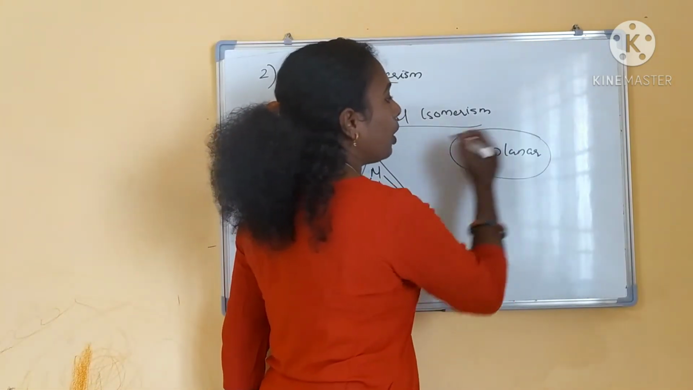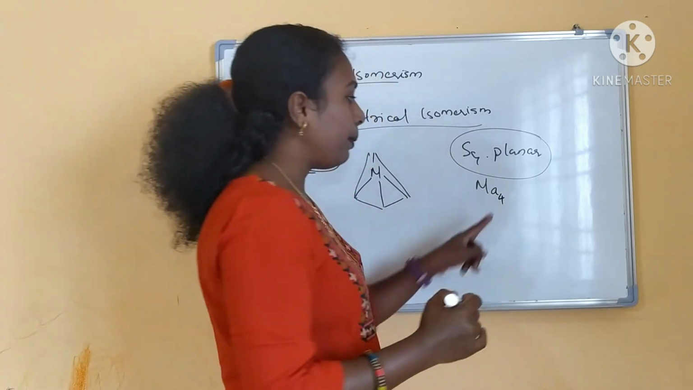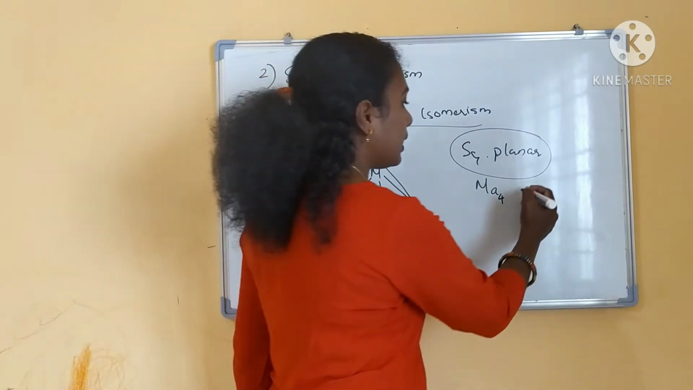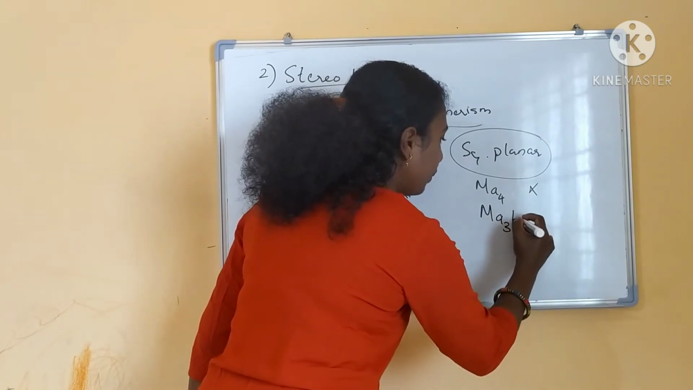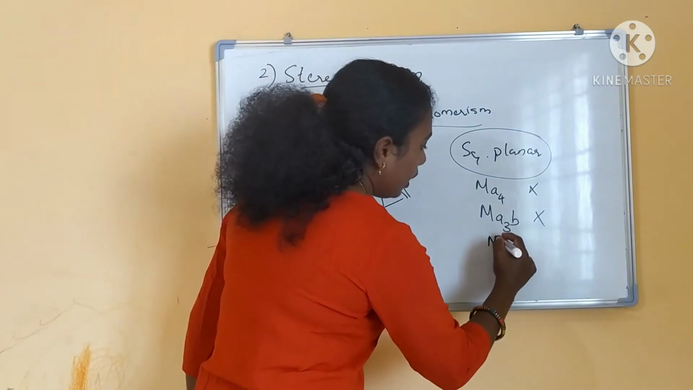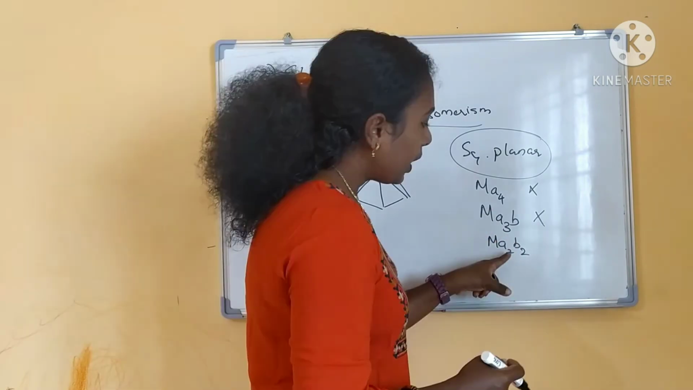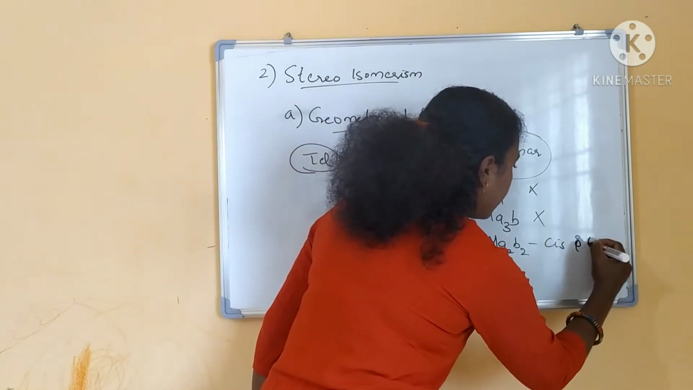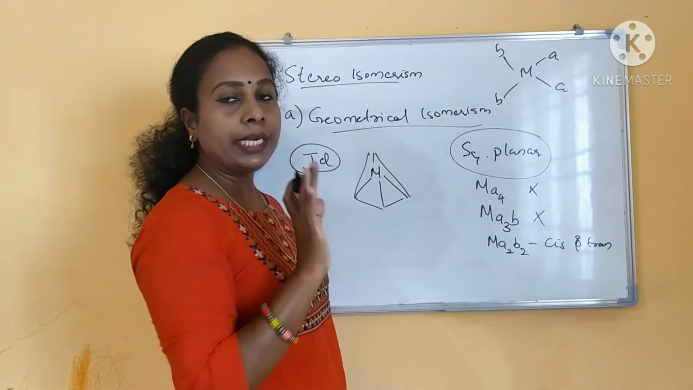Then coming to the square planar complexes, metal MA4 type. A I am representing ligands, okay. All the 4 ligands are the same, there will not be any geometrical isomers. And MA3B type, one ligand is different, this will not show any geometrical isomers. And if you are having MA2B2 type, this will show in square planar complex, okay. And this complex will show 2 types of isomers, and you know very well, cis and trans isomers, right? There's no need to explain. This is the cis isomer and the opposite side will be the trans isomer.